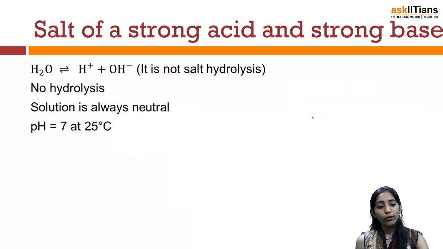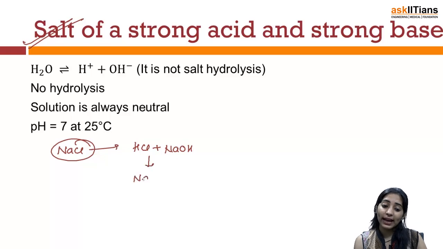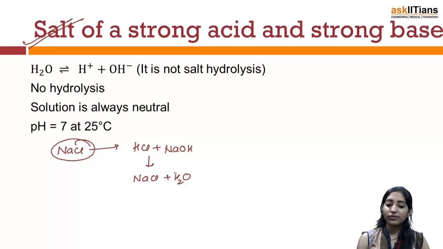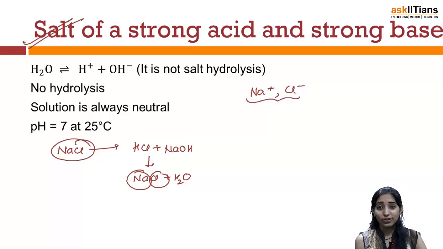Now, moving ahead to the fourth case, which is the case for a salt of a strong acid and a strong base. Now, to consider such a case, let us say we have a salt of NaCl. NaCl is made up of a strong acid, HCl, plus a strong base, NaOH. So, the reaction taking place will be NaCl plus water. Now, in this case, I can continue the discussion further and I can say that both the cation, which is Na+, and the anion Cl-, both are coming from the respective strong base and strong acid.